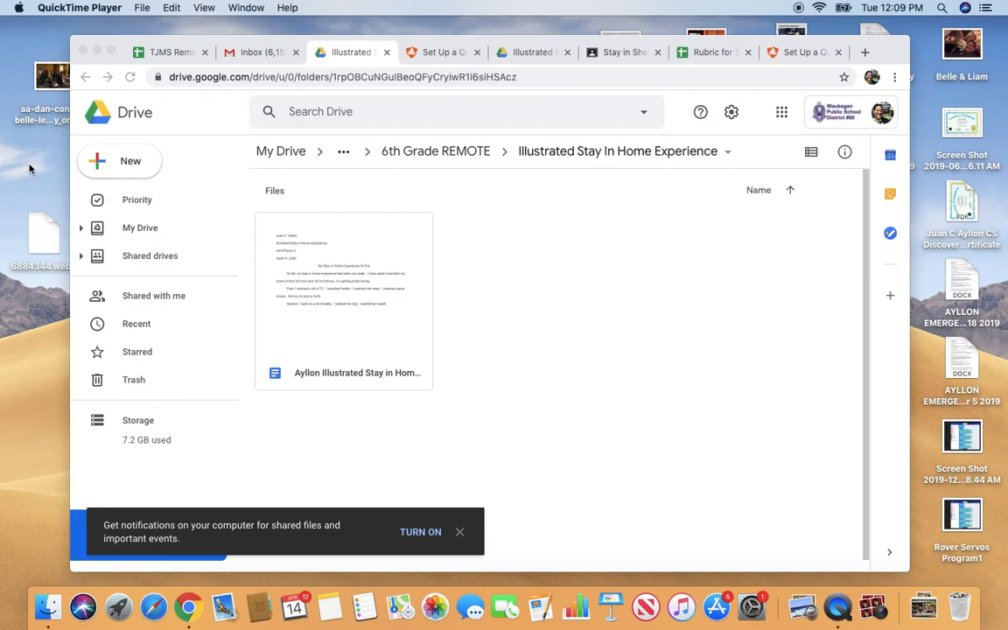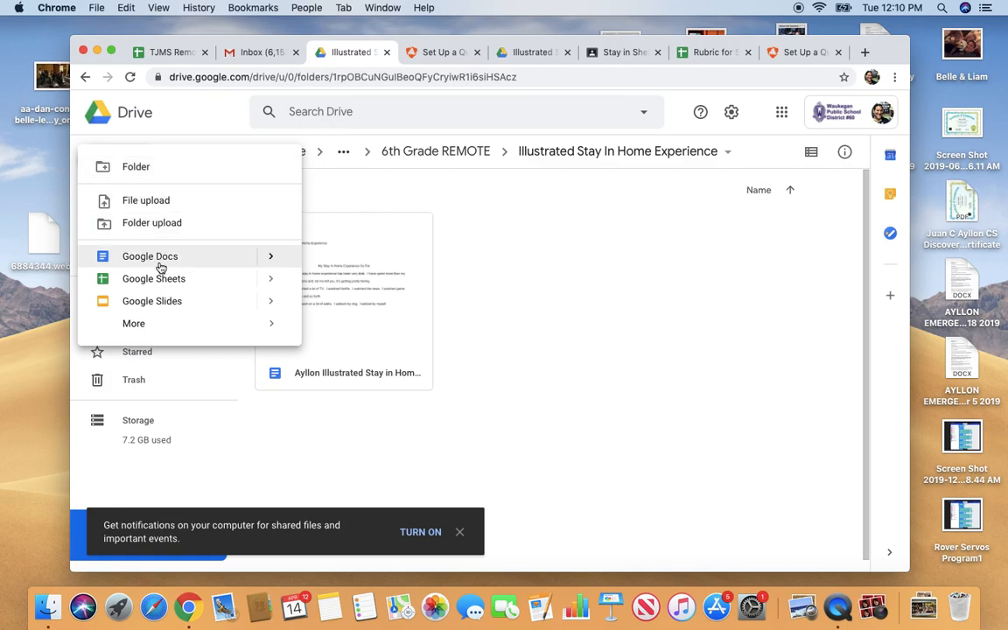Today we're going to be looking at setting up a Google Doc with inserted photographs of drawn pictures. So the first thing we want to do is we're in our Google Drive and we're going to click New and we're going to select Google Docs.